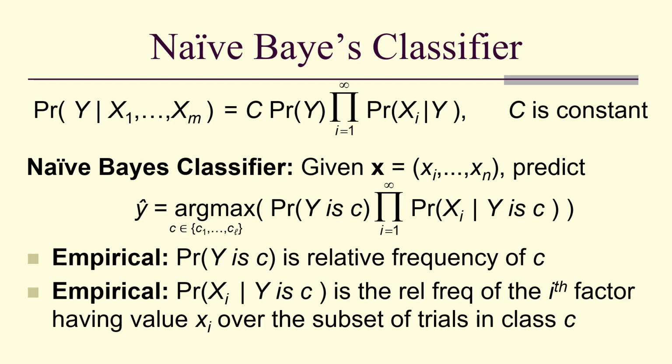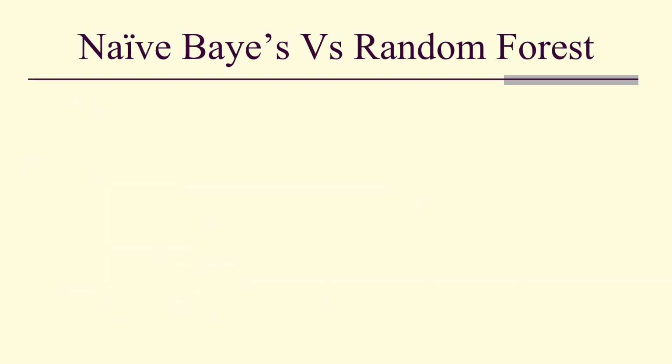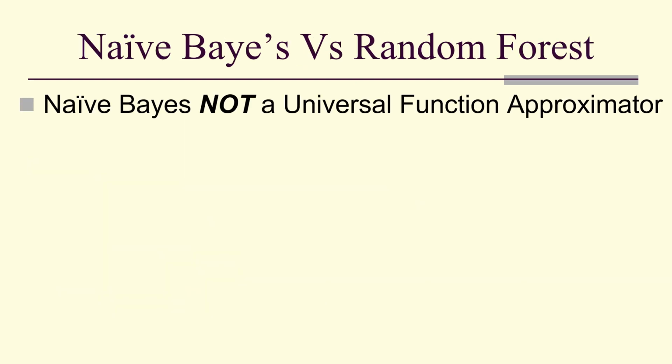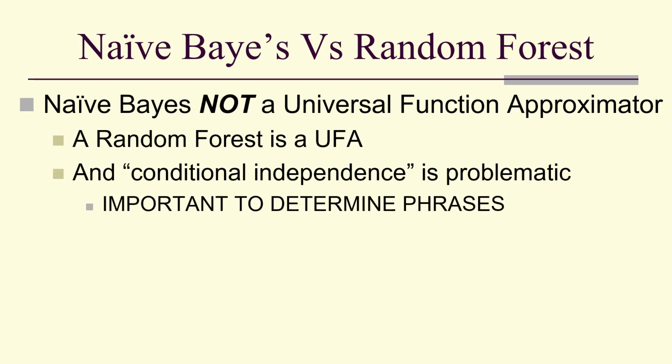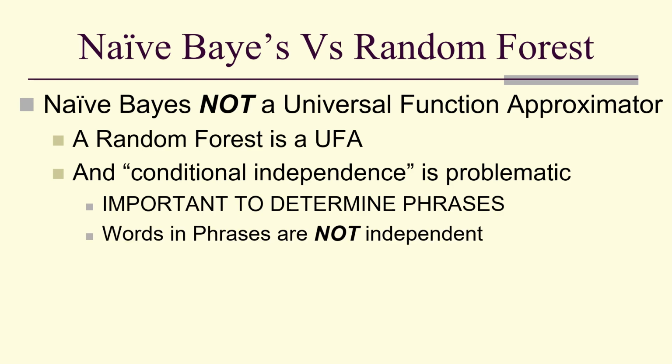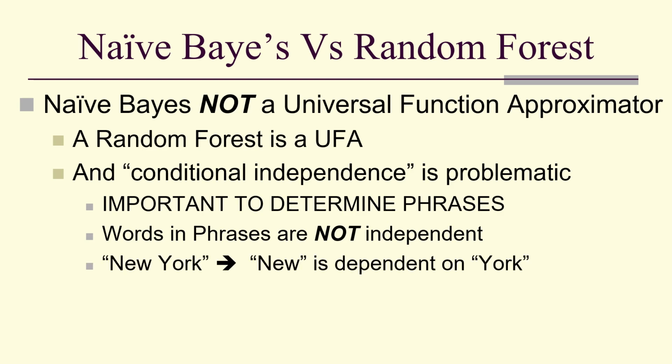So in comparison, naive Bayes to a random forest, well, naive Bayes is not a universal function approximator, but a random forest is. And conditional independence is problematic. It's very important when working with text data that you determine phrases if you're going to use naive Bayes. Words in phrases are not independent. For example, the phrase New York means that the word New is dependent on the word York.